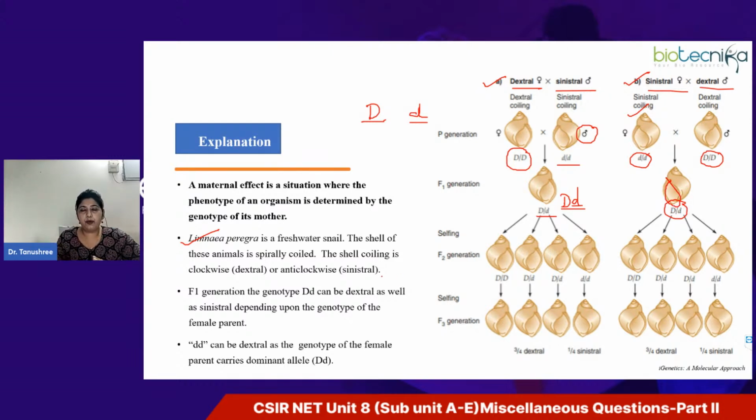Now, in the F2 generation, if you perform selfing of the F1 generation, you get a 1:2:1 ratio in F2 generation. But you can see all of them here are dextral. Even this particular progeny, which has the genotype for sinistral, is showing dextral. The reason is that the phenotype of the organism is determined by the genotype of the mother, which here is heterozygous. Therefore, even this progeny with the homozygous recessive allele for sinistral is dextral, as the genotype of the female parent carries the dominant allele.